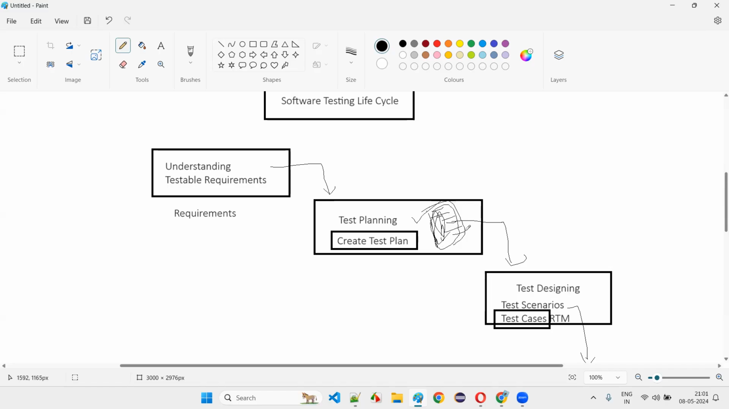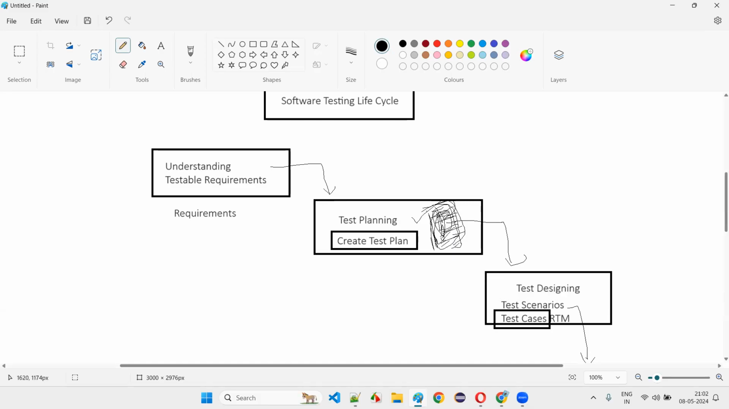What is to be tested, what is not to be tested, in which environments they have to be tested, who will be the responsible people, who is the test lead, who is the manager, who are the team members, how many resources are working, what deliverables they are going to provide, and what the timeline is. What is the strategy we are going to follow for performing tests?